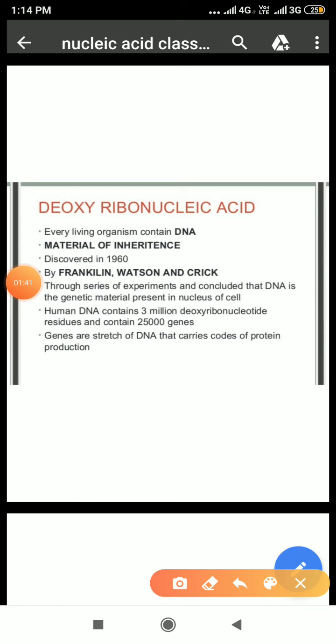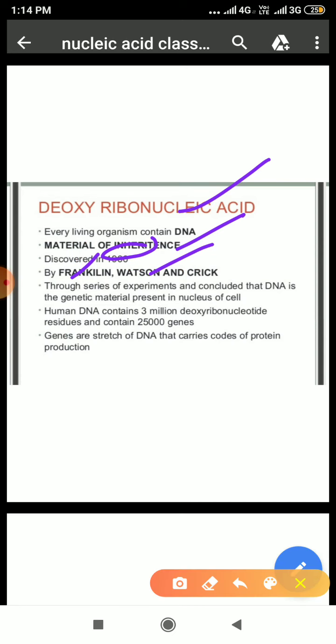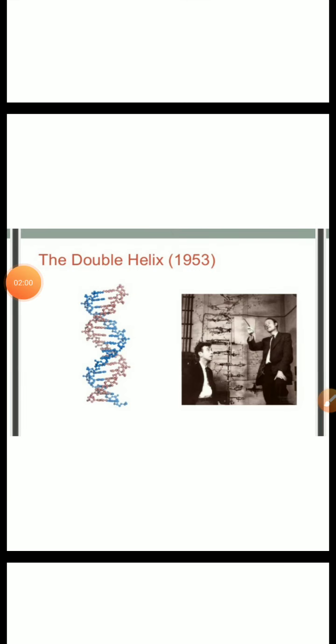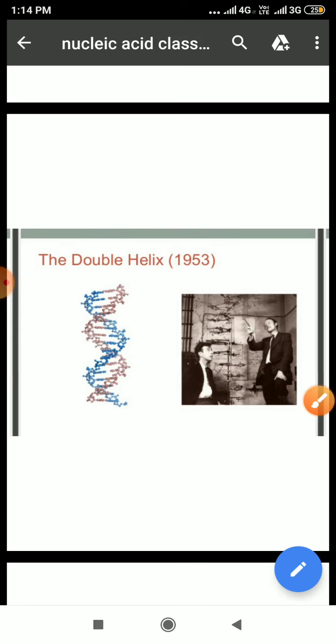Students, in this we will study about DNA, that is deoxyribonucleic acid. Every living organism contains DNA, as it is the material of inheritance. It was first discovered in 1869 by whom? By Friedrich Miescher. Watson and Crick discovered the double helical structure of DNA in the year 1953.